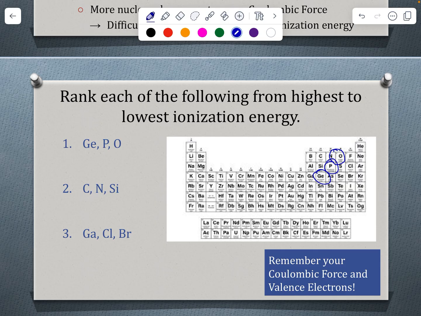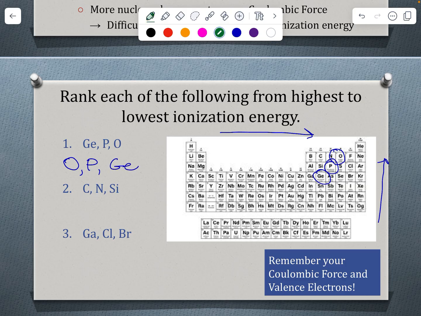From highest to lowest ionization energy, it's helpful to draw that trend. Oxygen is going to have the highest ionization energy because those electrons are closest to the nucleus. It's going to take more energy to remove those because they have a higher Coulombic force. And then we've got phosphorus, and then Ge.